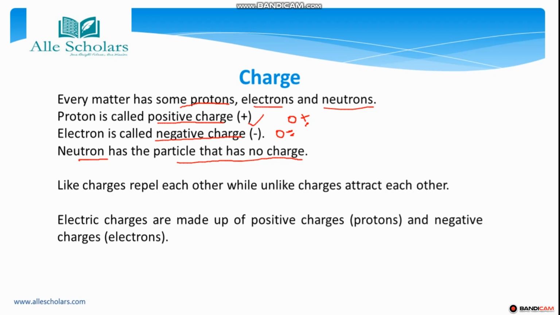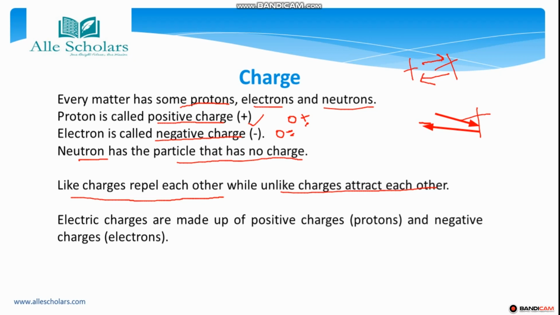So we very well know that like charges repel each other. If there is a positive and positive charge, they are going to repel each other. Okay. And if there is an unlike charge, they will attract each other. Means if one charge is negative, other is positive, then they are going to attract each other. The negative is going to attract positive and the positive is going to attract negative. Okay.